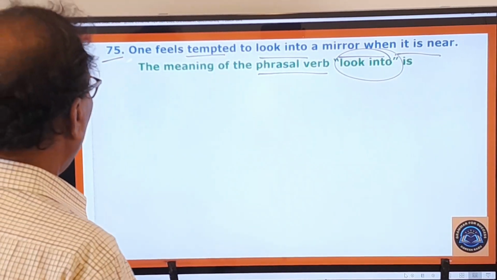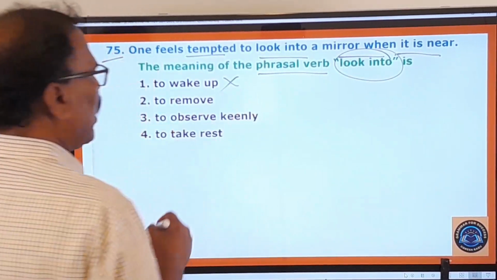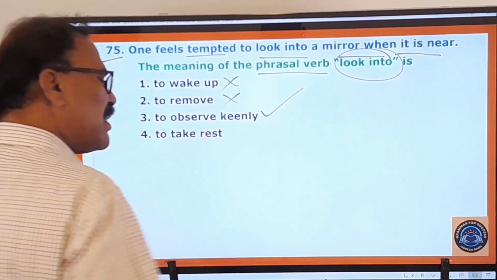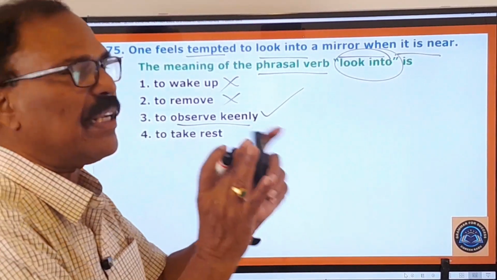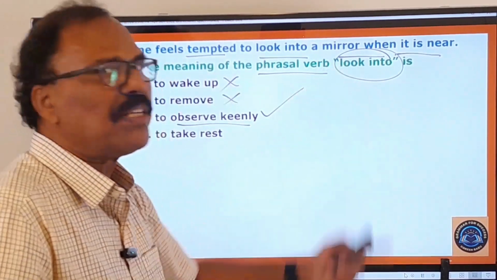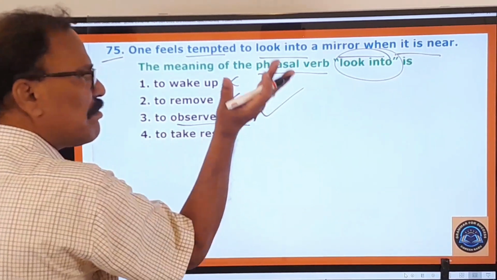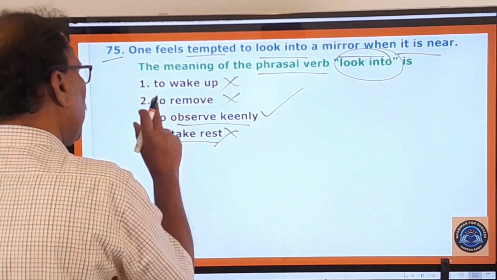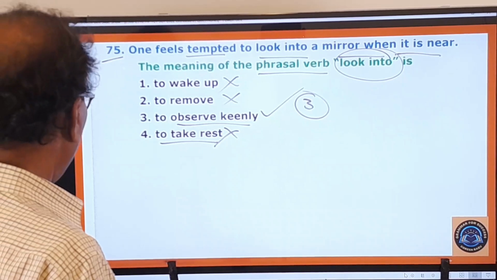Here now you pay attention. The phrasal look into means to wake up, no. To wake up means to get up, that's not the meaning. To remove, to get rid of, no. To observe keenly, that is the right one. Look into means to observe keenly. Whenever you observe it keenly, you can understand where the things have gone wrong. That means it is nothing but investigation. Investigate means to observe keenly the things that took place there. To take rest, no. So the first one, second one, fourth one are wrong. Only the third one is your right answer. And now you go to the next question.